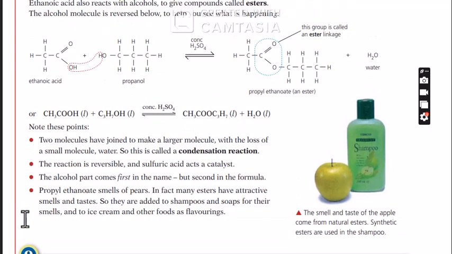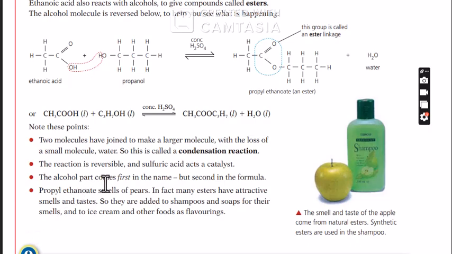So take note of this. When two molecules join to make a larger molecule with the loss of a small molecule, this is called a condensation reaction. From the above, the reaction is reversible and sulfuric acid acts as the catalyst. This H2SO4 is the catalyst, as concentrated sulfuric acid.